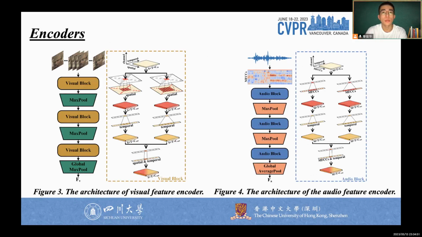Several active speaker detection methods use 3D convolutional neural networks as visual feature encoders. Although 3D convolution can effectively extract the spatial temporal information of face sequences, it requires numerous model parameters, and its computational cost is excessively high. To construct a lightweight visual feature encoder herein, the 3D convolution is split into 2D and 1D convolution to extract the spatial and temporal information from the candidate face sequences respectively. Compared with 3D convolution, this method can significantly reduce the number of model parameters and the computational burden while maintaining good performance.